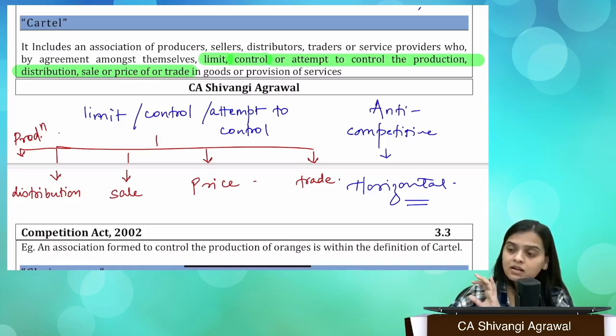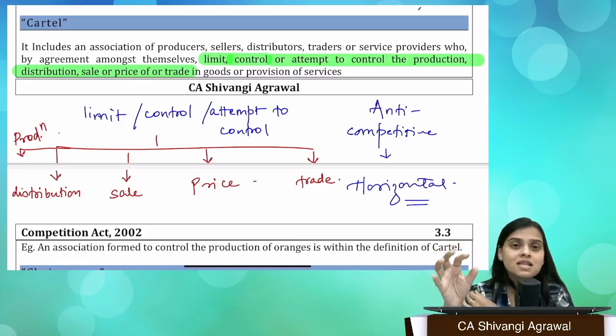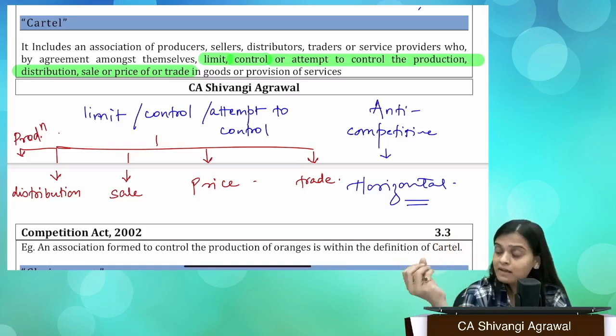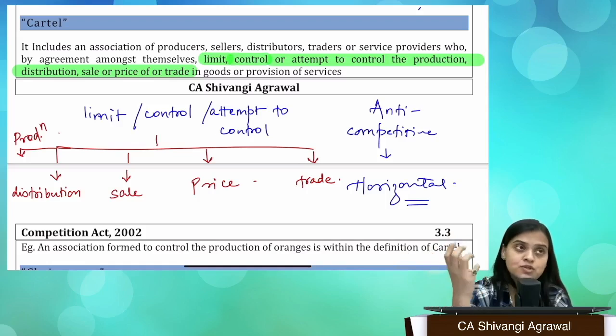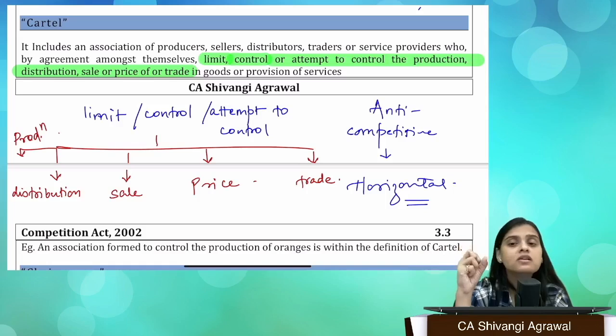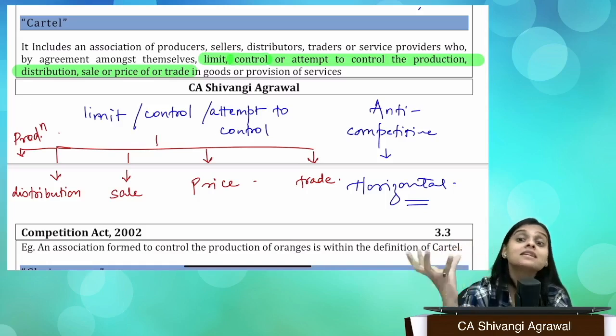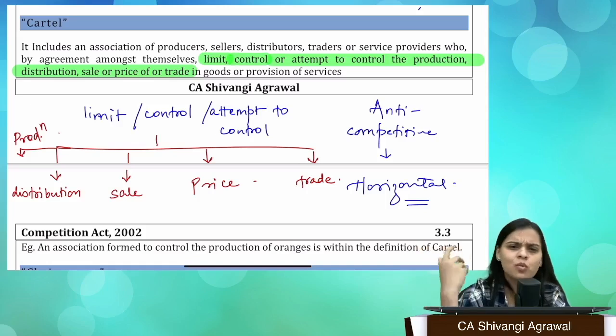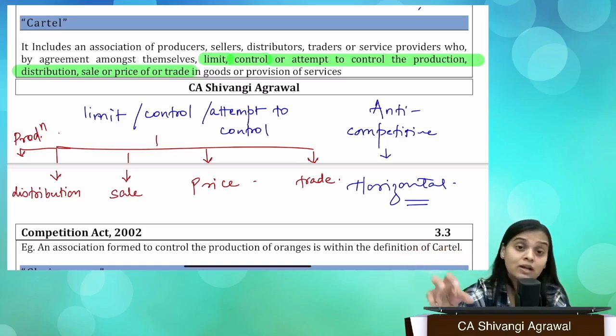There are a lot of cases where you'll see that even in the real estate business there is a lot of abuse of dominance. We have DLF, there was a case against DLF also. DLF is an entity which enjoys a lot of dominance in delivering residential projects. They were making agreements with unfair one-sided conditions and all that, so that was treated as abuse of dominance.